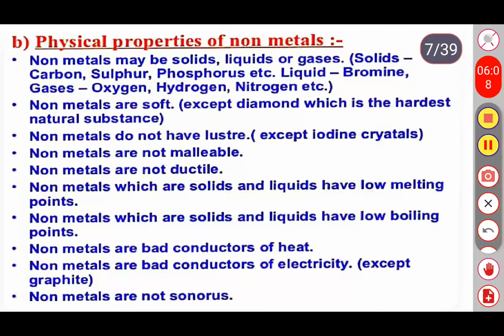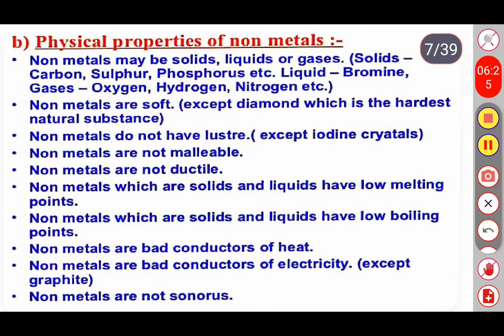We will see some physical properties of non-metals also. We already discussed these things in the last session. So see the first physical property of non-metals. Non-metals may be solid, liquid or gaseous.